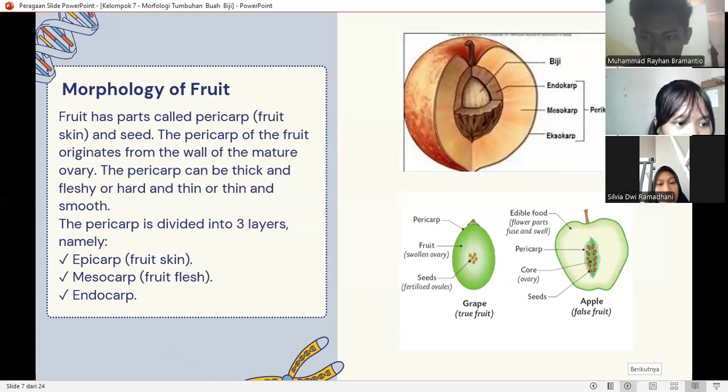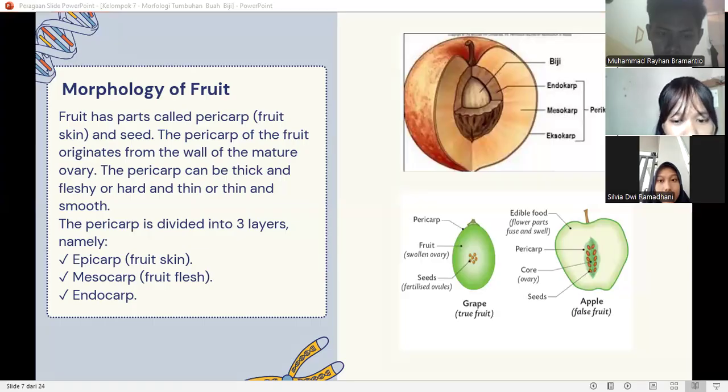The second is mesocarp. This is the middle flesh of the fruit. In the mesocarp, the nutrients from the fruit are stored in parenchyma cells. And the last is endocarp. The endocarp, or seed membrane, is in direct contact with the seeds. It has a harder texture than the mesocarp, so it resembles a protective membrane that protects the seed chamber.